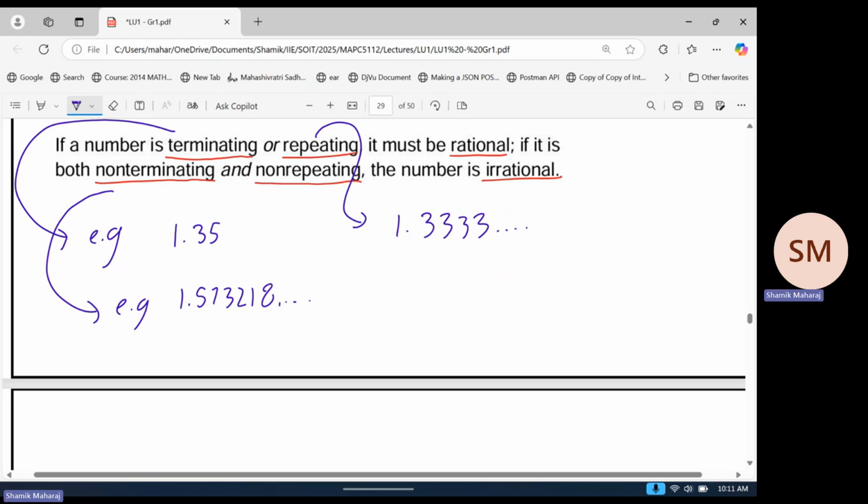35 or 7. Then it's terminating. If it doesn't continue after that, it's terminating. How can you see if it's terminating? If it's terminating, it stops somewhere. Right? If it's non-terminating, it goes on. On your calculator, it will just go on till the end of your space there. Then it's non-terminating.